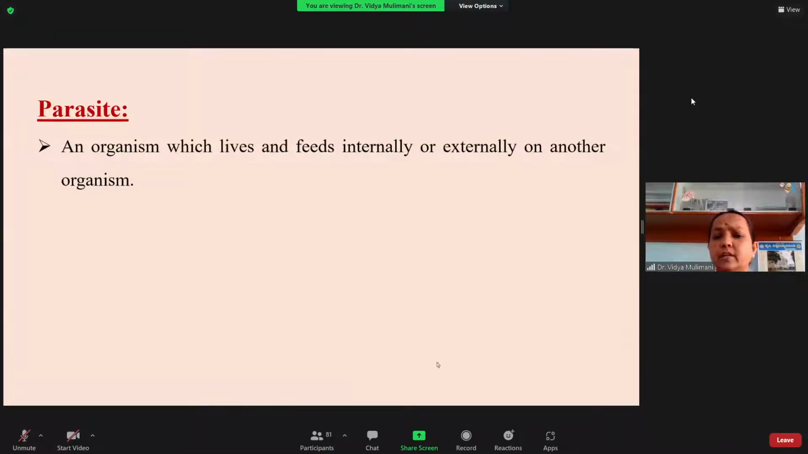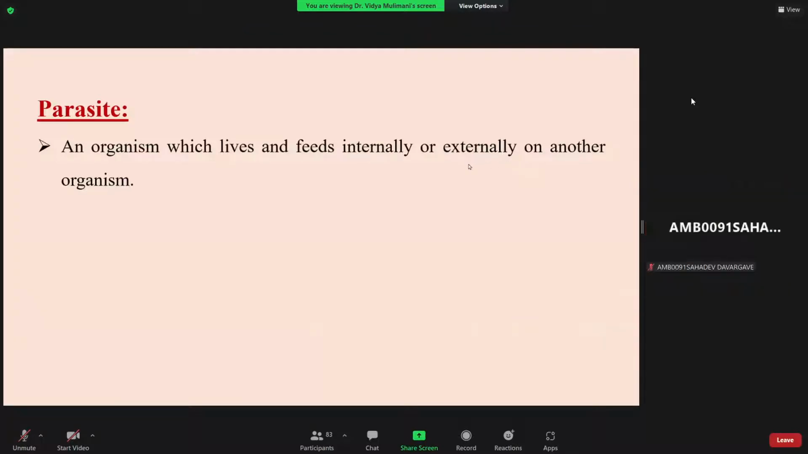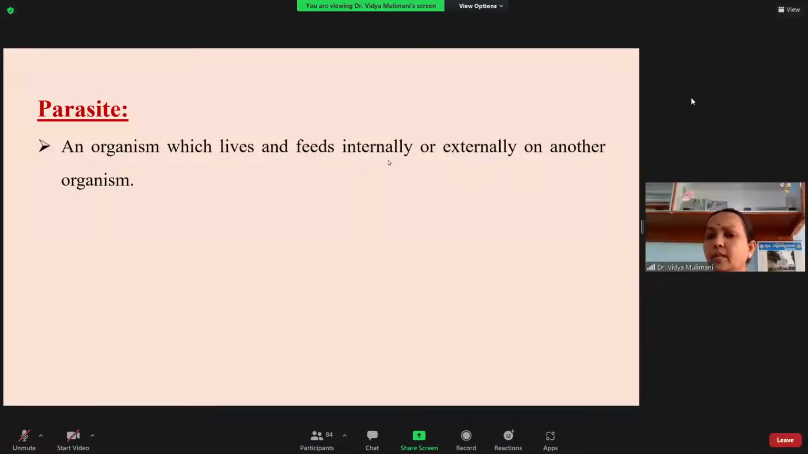Also, I have mentioned here that they feed either internally or externally. For example, take ourselves, human beings. We have both ecto and endoparasites. Take the head louse. It stays outside our body and sucks the blood. That is one example for external. Internally, we have the flatworms. Many worms are there in our body, so they live internally. So we have parasites which feed externally and also internally.